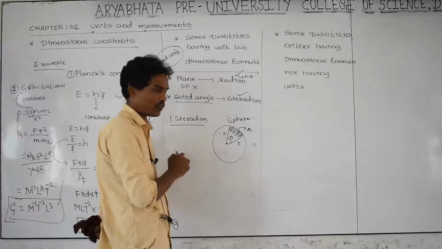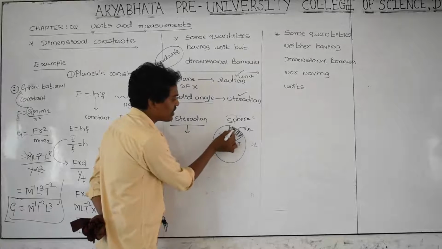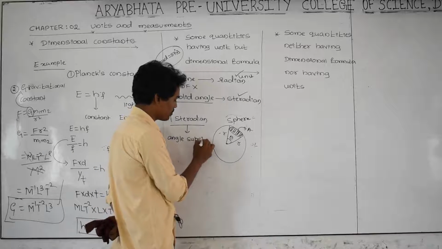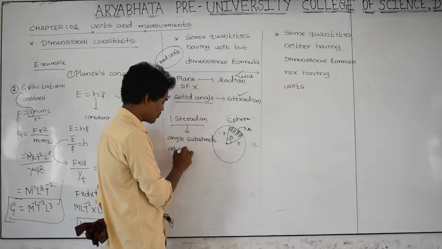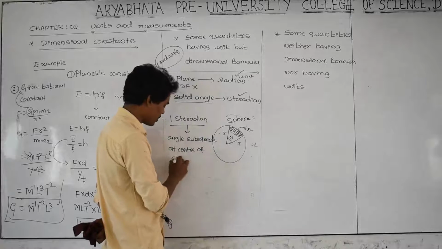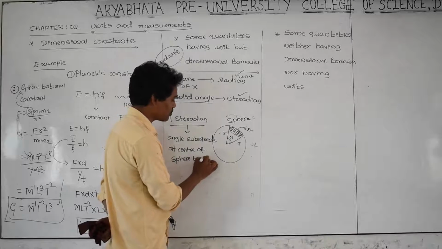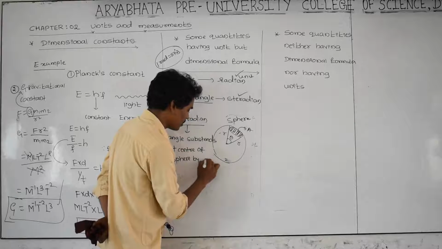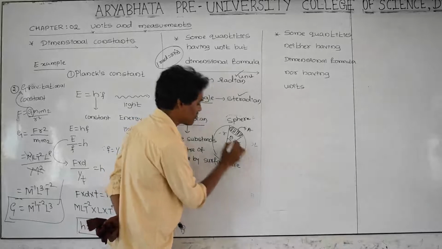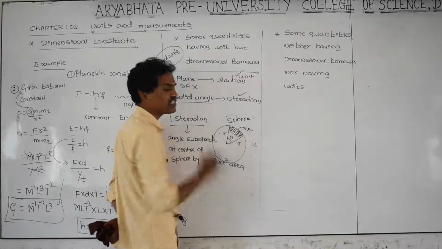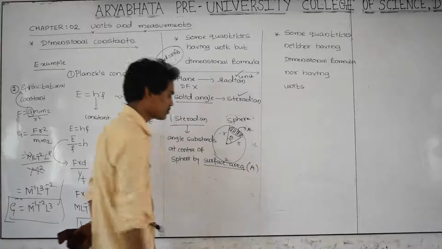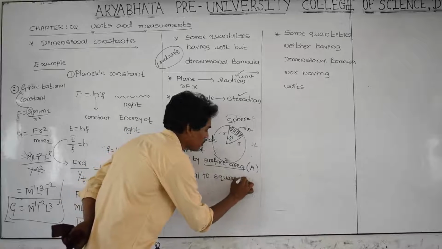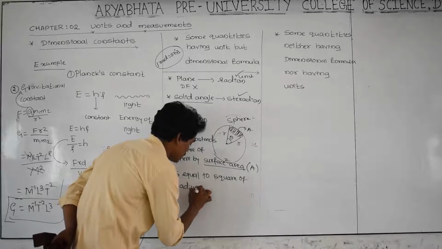This angle is called 1 steradian. What is 1 steradian? It is the angle subtended at the center of the sphere by a surface area, the surface area indicated as A, when it is equal to the square of the radius of the sphere.